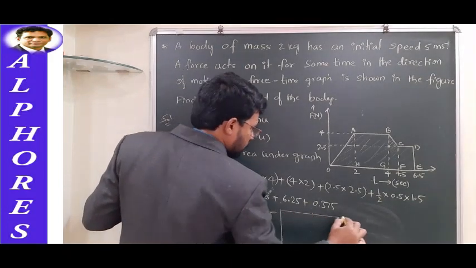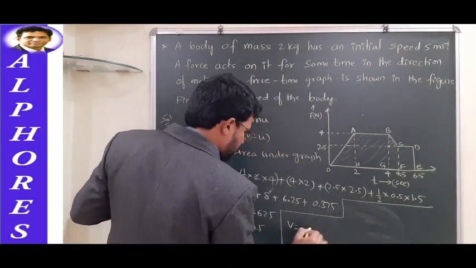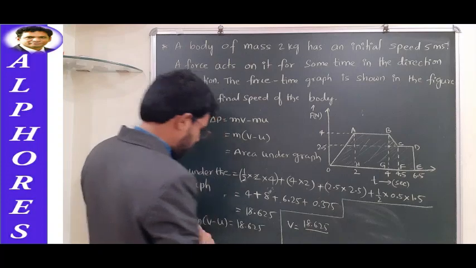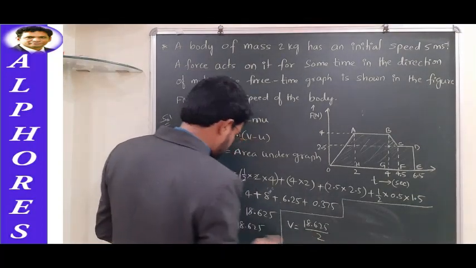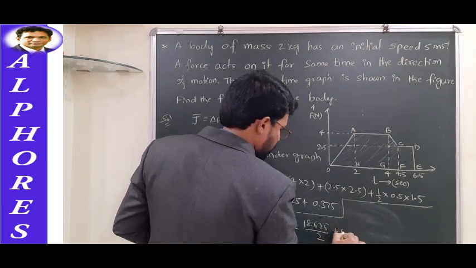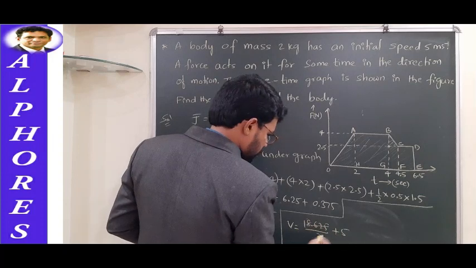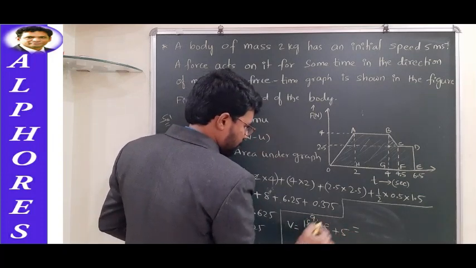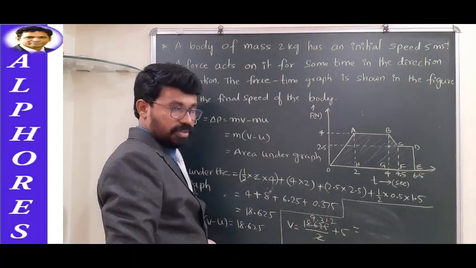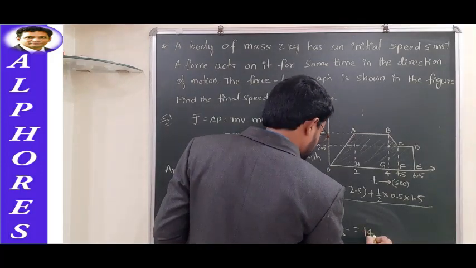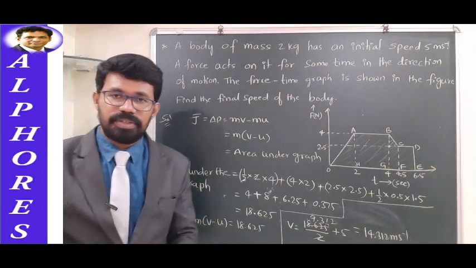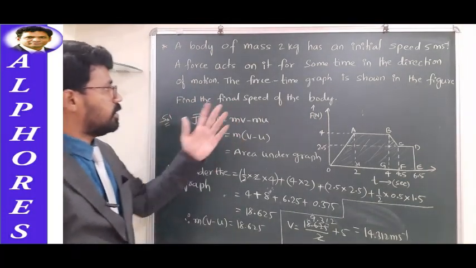Therefore, the final velocity v is equal to 18.625 by mass. Mass is 2 kg. The minus u, if taken to the right hand side, becomes plus u. Plus u is 5 meters per second. So let us simplify this. 18.625 by 2 is 9.312, plus 5, it's equal to 14.312 meters per second. So that's the final velocity. That's how you can find the final velocity corresponding to this motion.